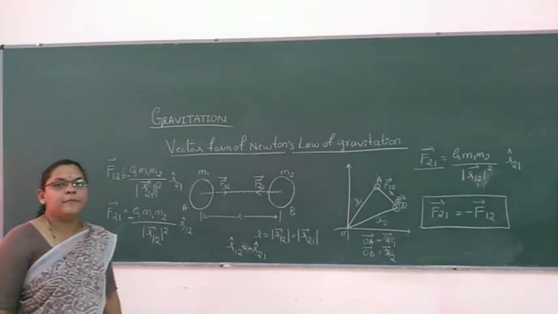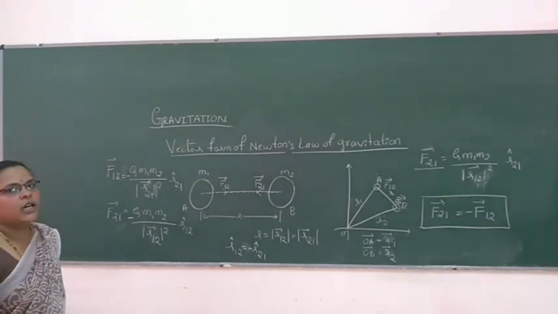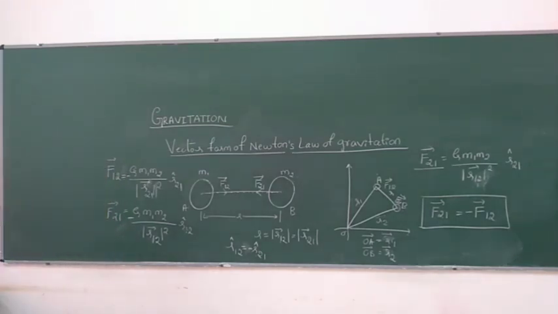So this is a very important concept which tells us how the gravitational force is attractive in nature. That is, consider two bodies. The force exerted on the first body by the second body is equal to the force exerted on the second body by the first body, and they will be opposite to each other.